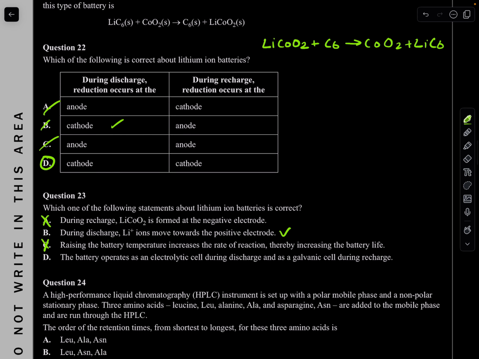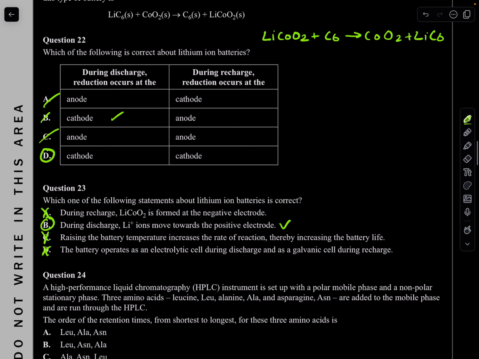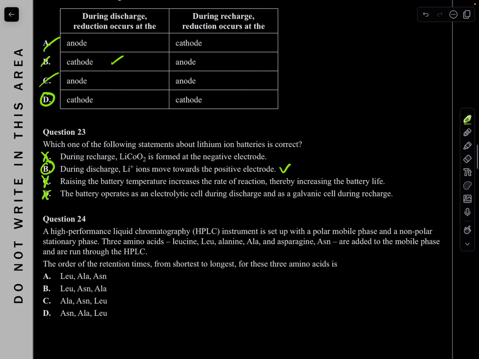D. The battery operates as an electrolytic cell during discharge and galvanic during recharge. Rubbish. You know that. Remember, it's an electrolytic cell when it's recharging, and when it's discharging, it acts as a galvanic cell. So the opposite. So 23 is B.